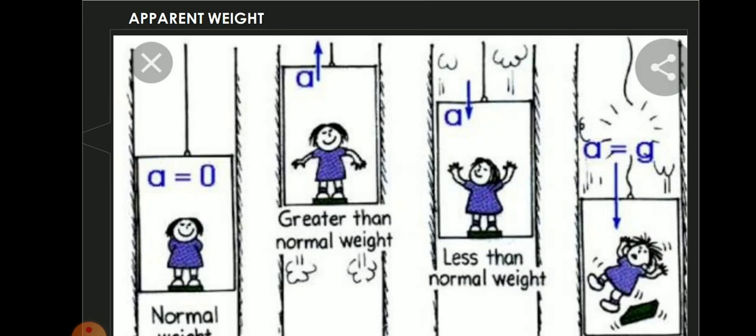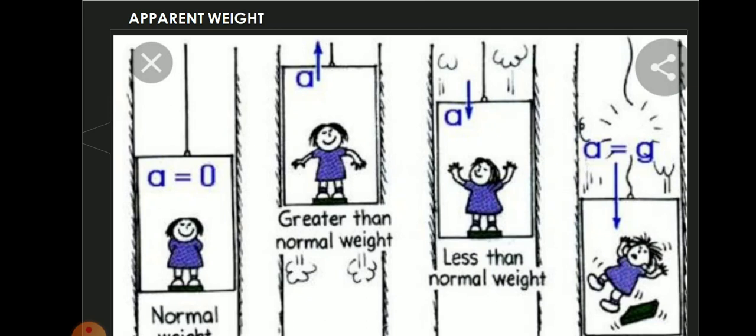Suppose you are standing on the lift. You exert a force on the surface of the lift that is acting vertically downwards, that is W. But the lift exerts an opposite force on you, acting vertically upwards, that is taken as R. Now let us see the different possibilities of the apparent weight R of the person that arise.